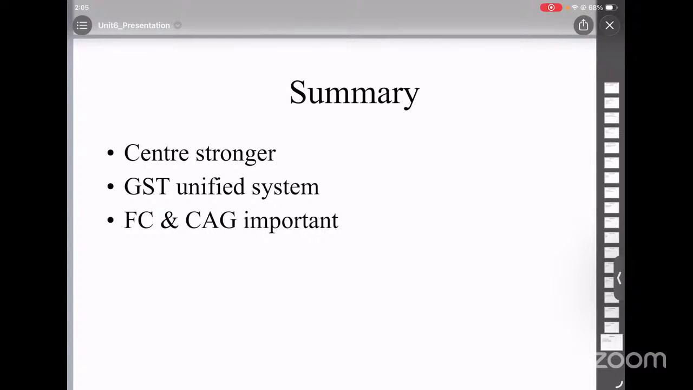Some of the limitations of the Comptroller and Auditor General are that they cannot punish anyone. They can only report the problems, but the power of punishment is not in their hands. They can just make reports regarding the problems. It also works with the Public Accounts Committee. So basically, India is a union of states.